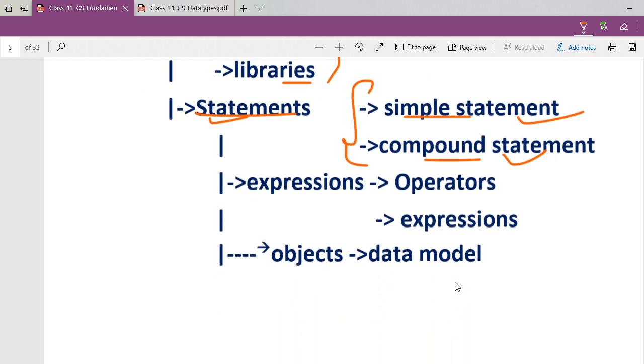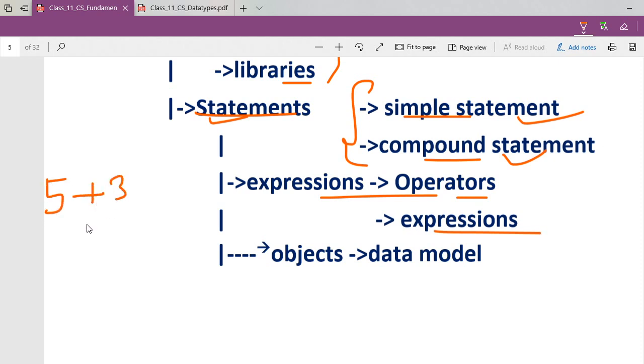Yeah, simple statement and compound statement. What you are about to type in Python. Okay, what are the valid statements in Python? What is the valid character set in Python? Is it that we are going to learn? So number one thing, you are going to write a statement in Python, and number two thing is that you are going to write operators and expressions.